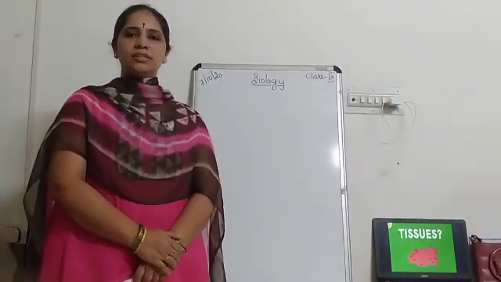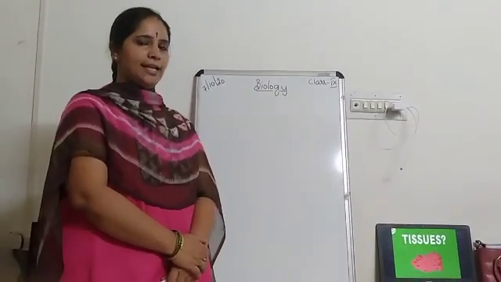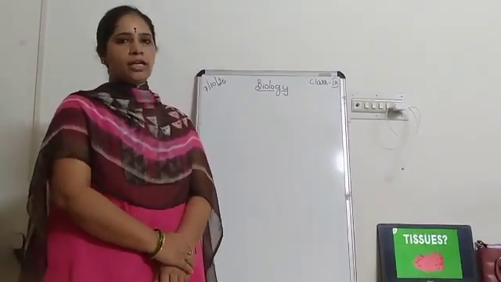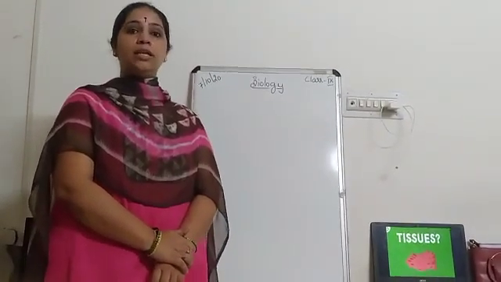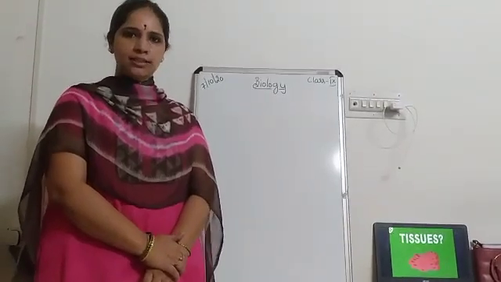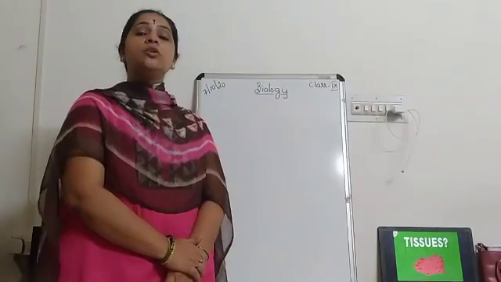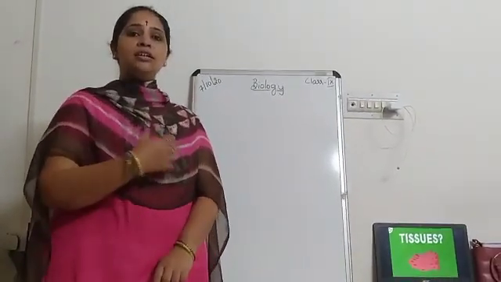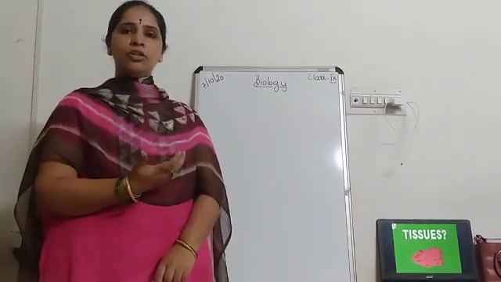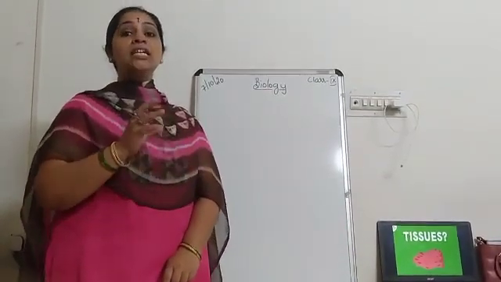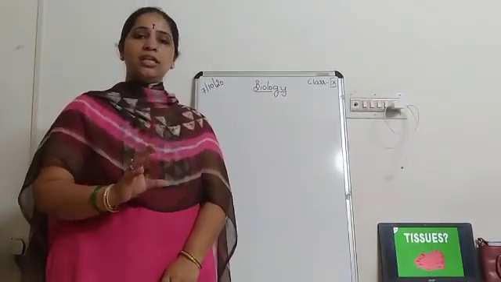So in the previous topic, that is the first chapter in biology, the cell, you learned that all the living organisms are made up of cells. Cells are the building blocks or building units of all the living organisms. For example, you learned about unicellular organisms like amoeba. In amoeba, all the physiological functions required for the survival of the organism are performed by a single cell, as in amoeba, paramecium, euglena, etc.